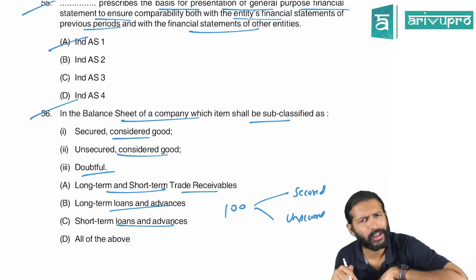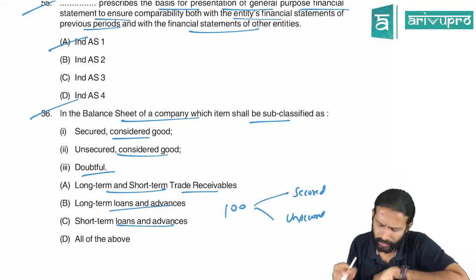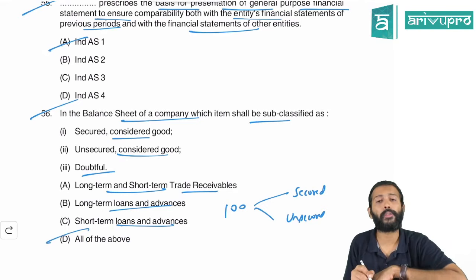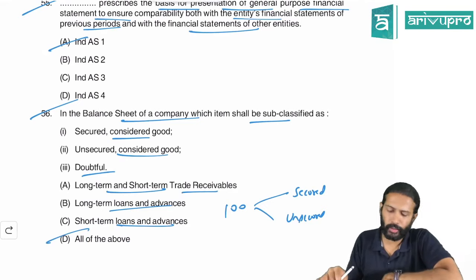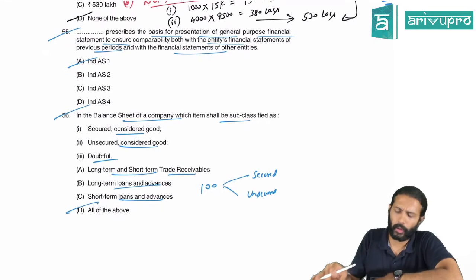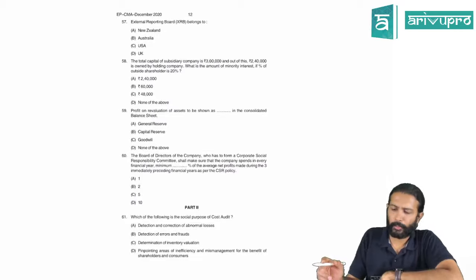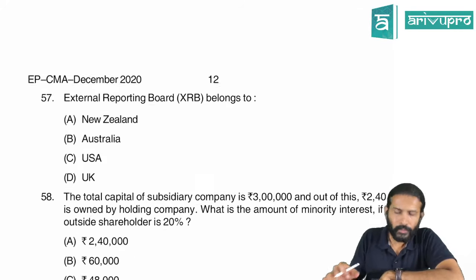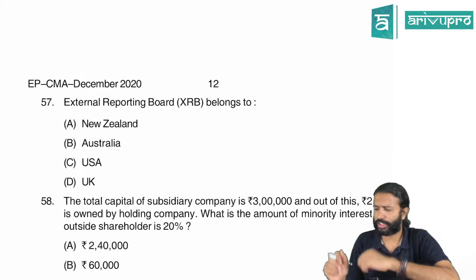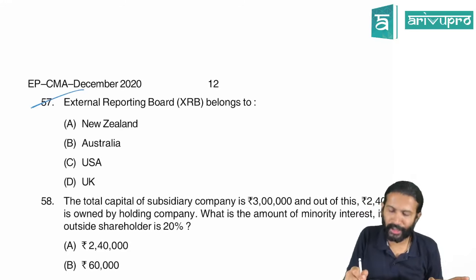This is a Companies Act requirement. Even Ind AS requires this. So the answer is all of the above. For all these components, you need to give out that secured, unsecured extra disclosure. So D for Delhi is the right option. Okay. So some 3 or 4 questions will come as bouncers, guys. Don't worry about that. Fair enough.